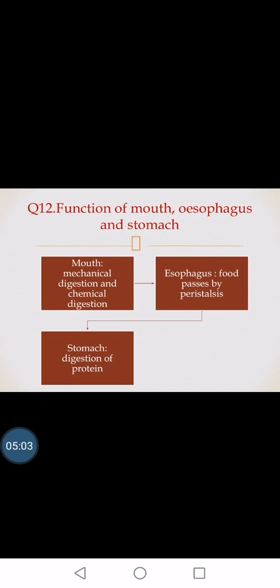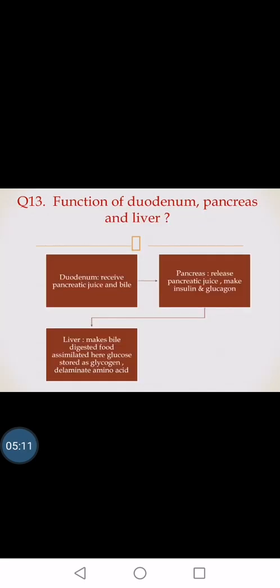The oesophagus helps to pass the food by the process of peristalsis into the stomach, and then in the stomach digestion of protein occurs. In the mouth, digestion of carbohydrates occurs, but the stomach is responsible only for protein digestion by releasing different enzymes, proteases.